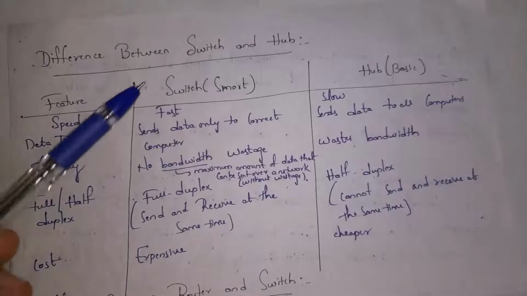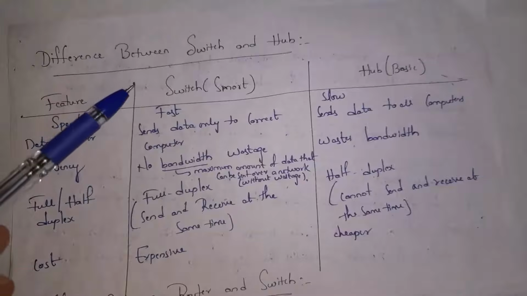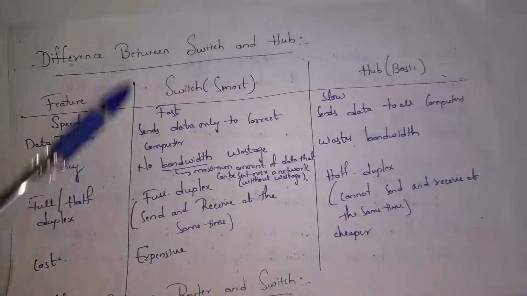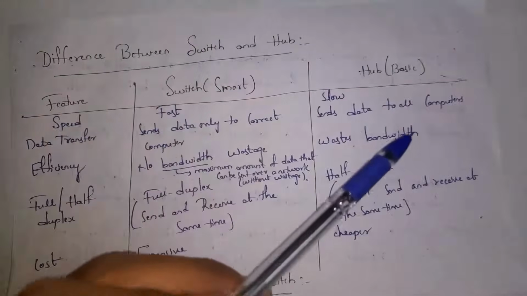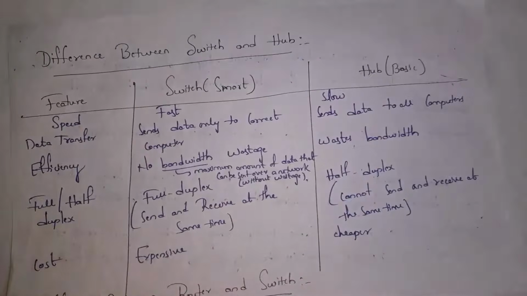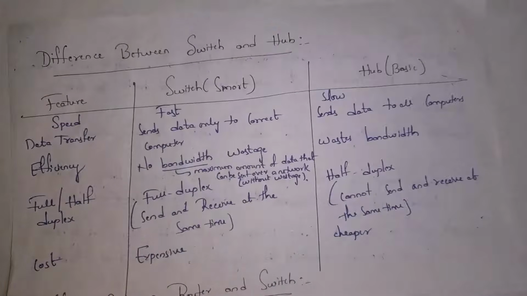Guys, if you consider switch, it is full duplex. Full duplex means switch can send and receive data at the same time. This is the meaning of full duplex. And whereas if you consider hub, it is half duplex. That means it cannot send and receive data at the same time. Switch is expensive when compared to hub and hub is less cost when compared to switch.